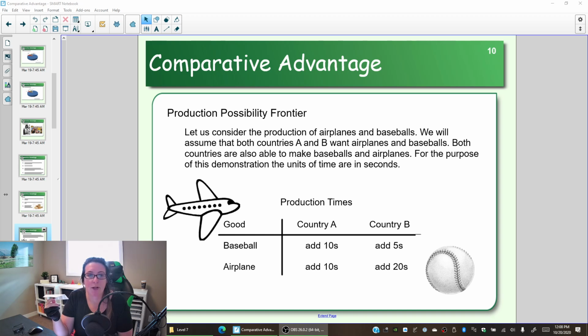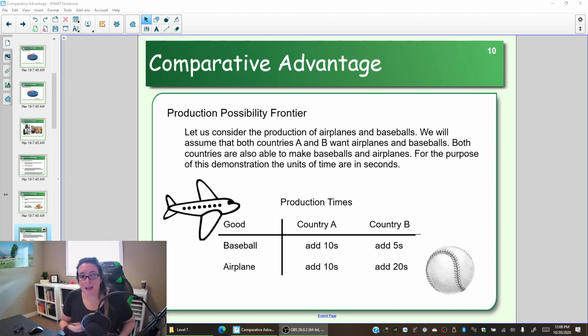And if you're country B, for the airplanes, you make an airplane, count all the way to 20, and then you make your next airplane. So in our synchronous session or face-to-face classes, we'll be making those baseballs and airplanes and using that to develop our data for the next couple examples.